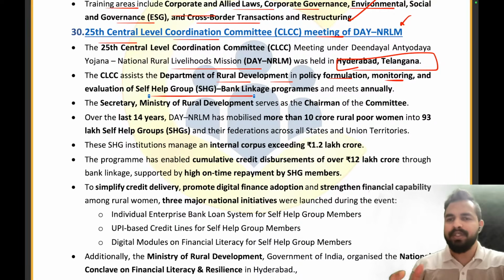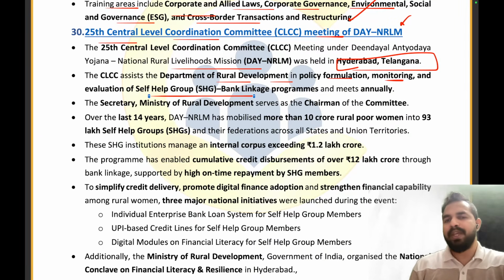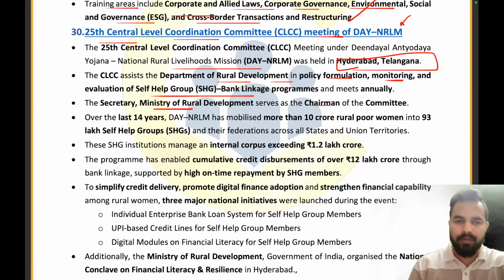So, what we have done in this meeting is we have basically assisted the Department of Rural Development on how exactly we can help in policy formulation, monitor, and evaluate the self-help group linkage programs, and how we can meet all these targets on an annual basis. Now, the Secretary of the Ministry of Rural Development served as the chairman of the committee, and we have identified some good findings. What are the key findings here?